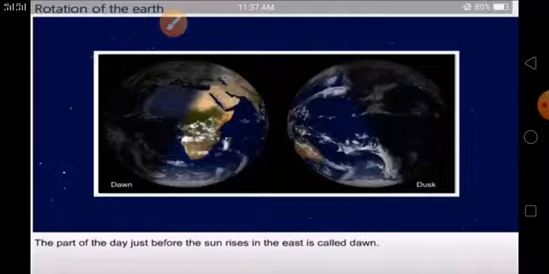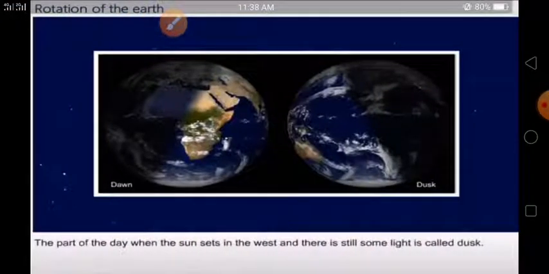इन इंग्लिश dawn. And the part of the day when the sun sets in the west and there is still some light is called dusk. और जब सूर्य डूबता है और हल्की सी रोशनी रहती है, शाम होती है, उसको हम बोलते हैं dusk. इन हिंदी गोधूली बेला. The period between day and night is called dusk. सूर्य डूबने के 1 घंटे पहले हम उसको dusk कहते हैं. So understand children, the period between night and day is called dawn and the period between day and night is called dusk.